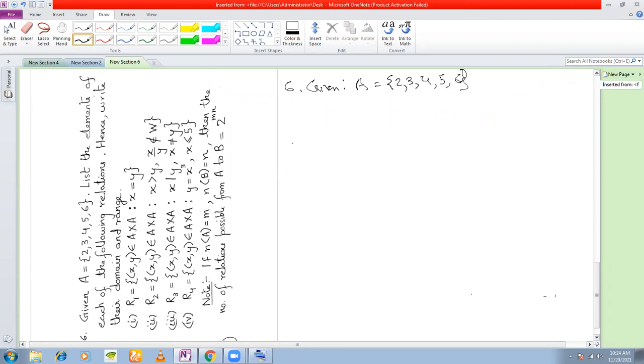First you write, because all the relations, if you see, are defined on A cross A. All are binary relations, right? A cross A, A cross A, all are A cross A. So we first find out A cross A. Let me list down the elements.